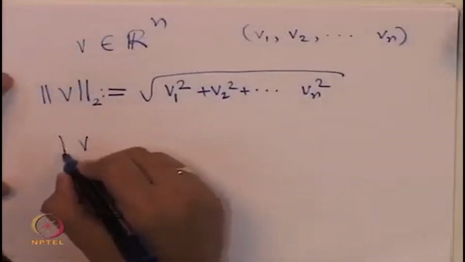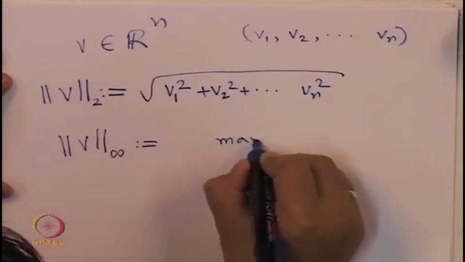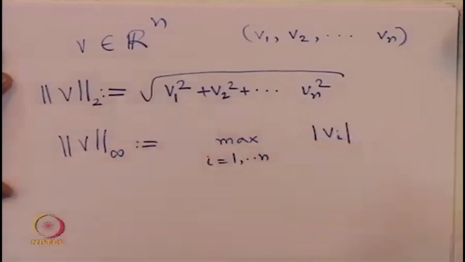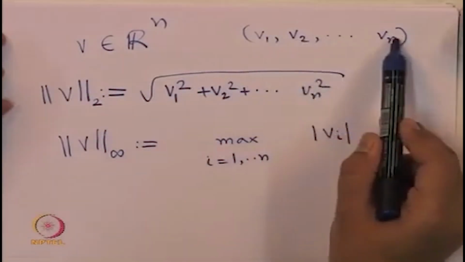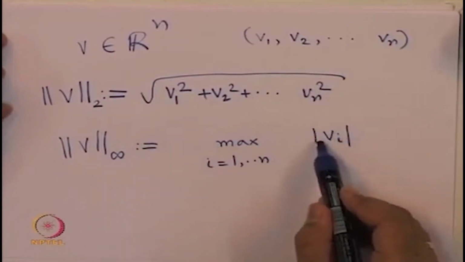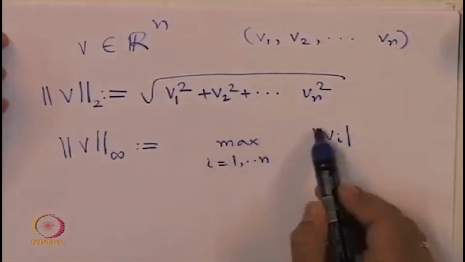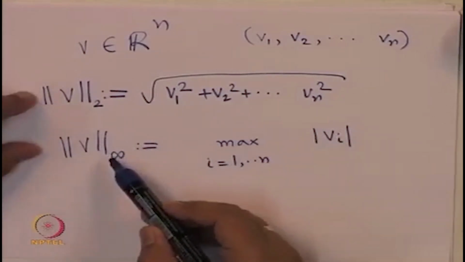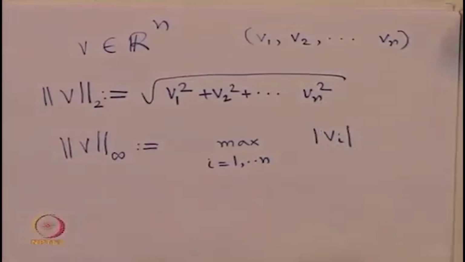We could also have taken the so called infinity norm of V, as the maximum for i equal to 1 up to n of the absolute value of the ith component. V1 up to Vn, there are n components in the vector V. For each of the components we take the absolute value, and we look at the maximum for i varying from 1 to n of this absolute value. That is called the infinity norm. So, we will see some more notions of norm. With respect to any of the norms, it turns out that Rn is complete.